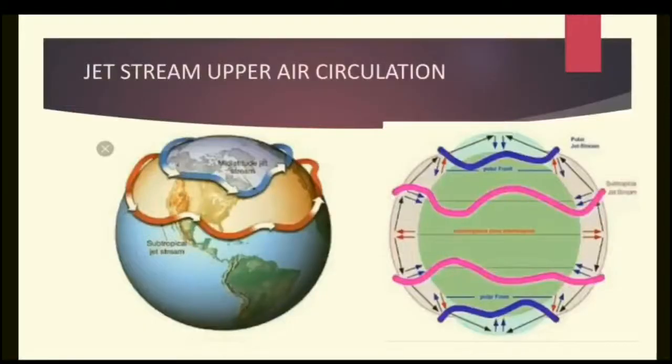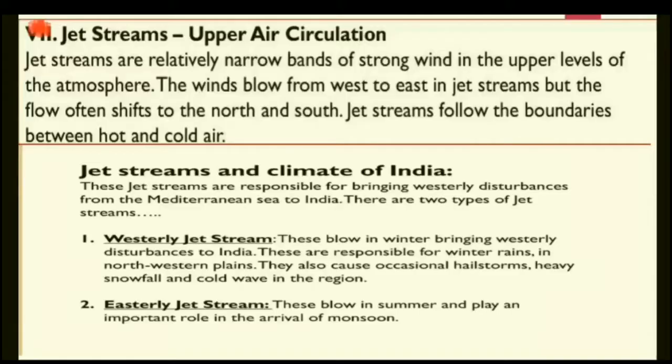Jet stream or upper air circulation. Jet streams are narrow bands of strong wind which blow from west to east. They shift towards the north or south. Why do they shift from north to south? Because of changes in pressure currents. And they always follow the boundaries of cold and hot air: hot air in the equatorial region and cold air in the polar region. Now, it also determines the climate of India.